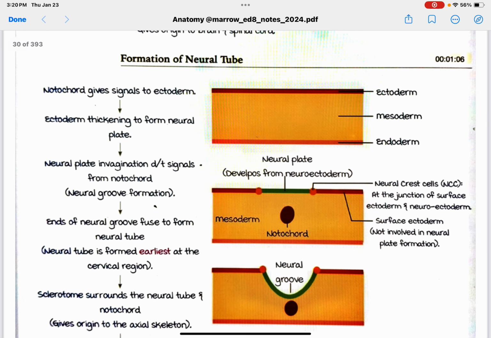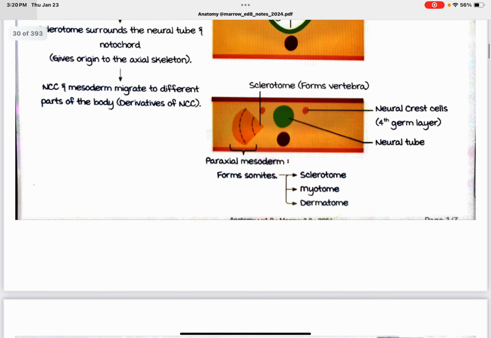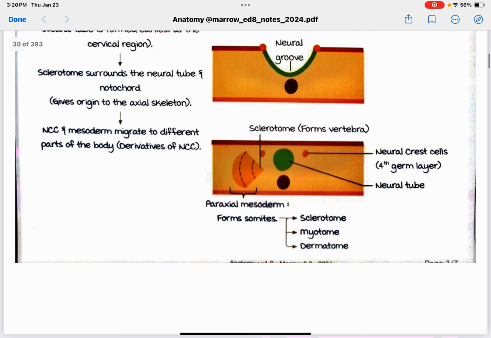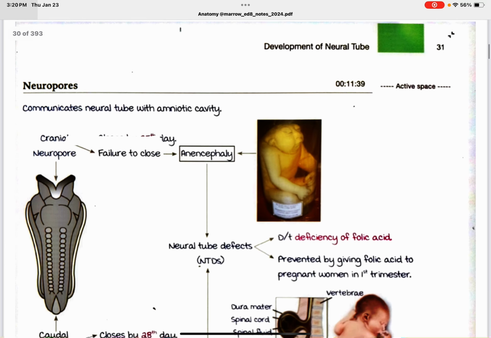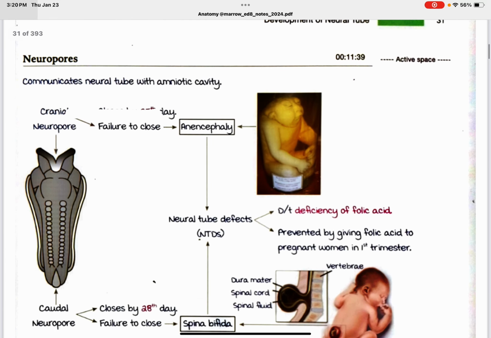So the ectoderm starts thickening, causes the neural plate, which invaginates and forms the neural tube. This, at the junction of ectoderm and neuroectoderm, is the neural crest cells, which migrate to different parts of the body and give the derivatives of the neural crest cells. Neuropores communicate the neural tube with the amniotic cavity.